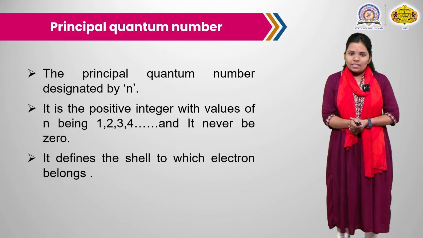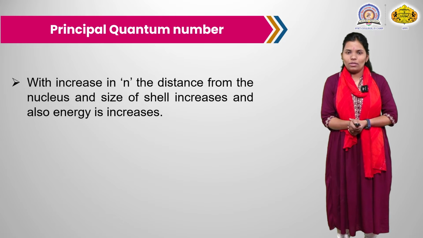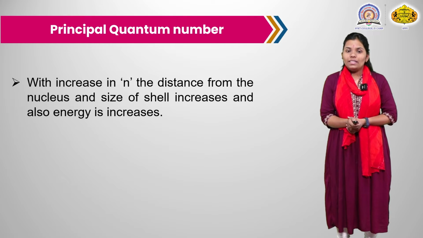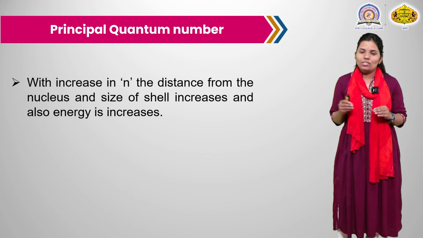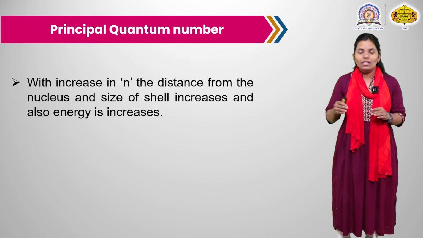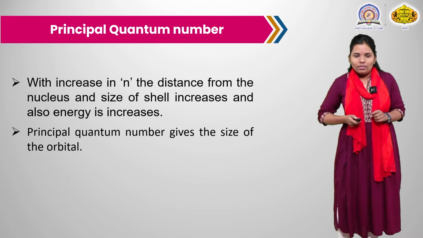It signifies the shell to which the electron belongs. With increase in the value of n, the distance from nucleus and size of shell increase and also the energy increases. For this you can take the example here.